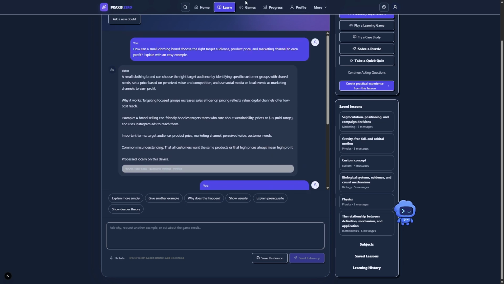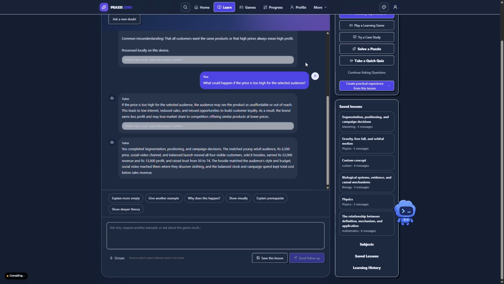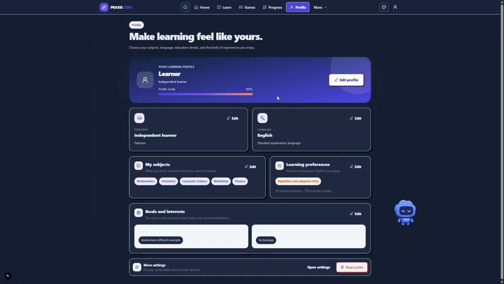A learner can ask a question naturally without manually selecting a subject. The local AI tutor detects the subject and concept, provides a clear explanation, and preserves the context for follow-up questions.